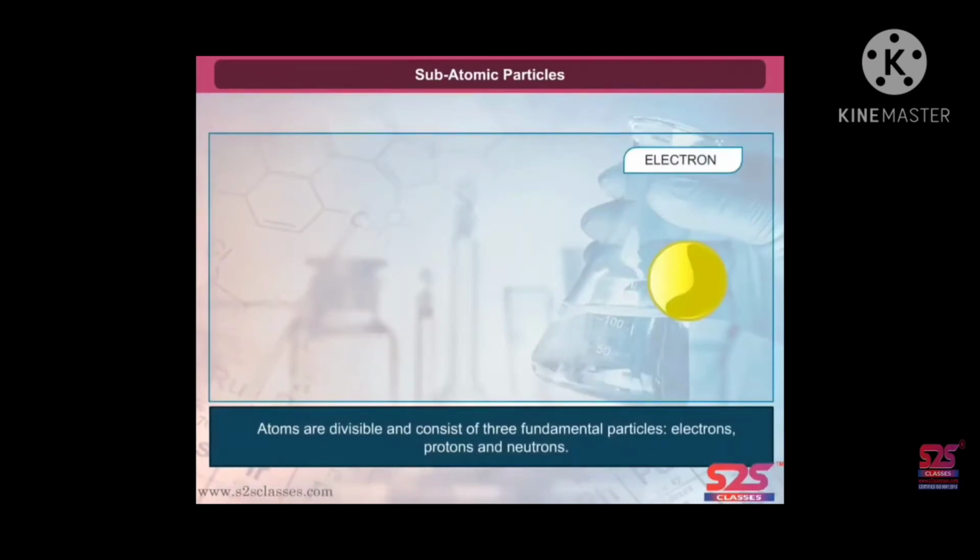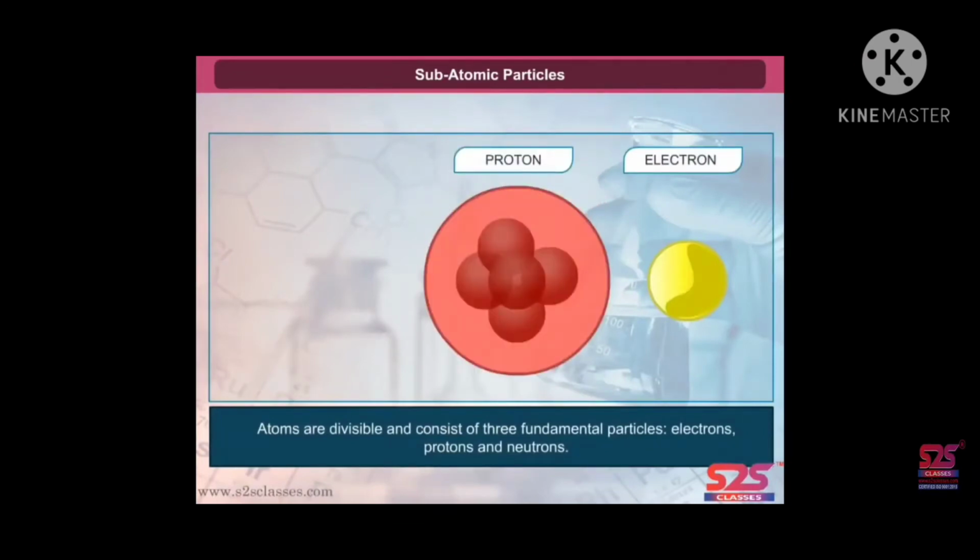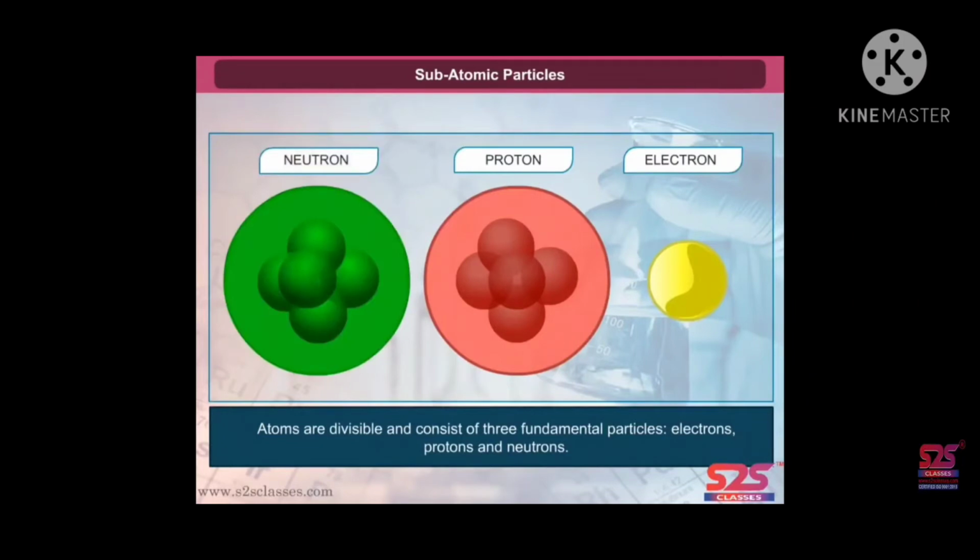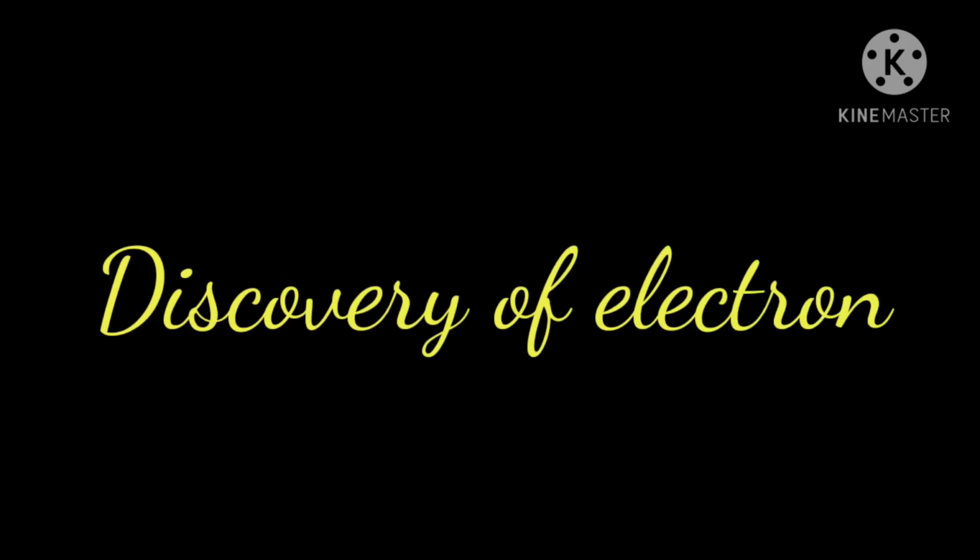Atoms are divisible and consist of three fundamental particles: electron, proton, and neutron. Let us see briefly about these subatomic particles. Discovery of electron.